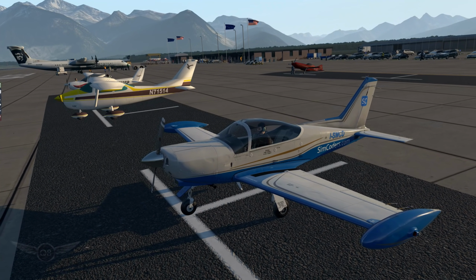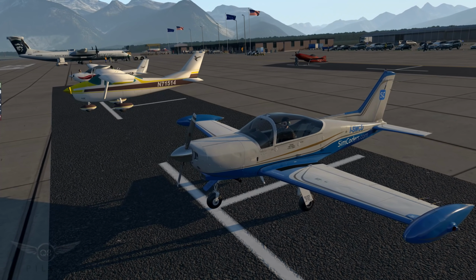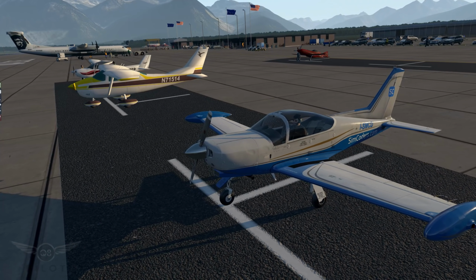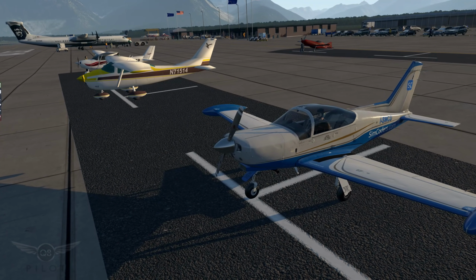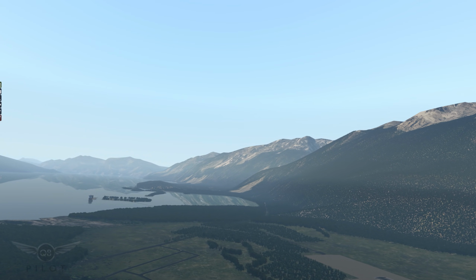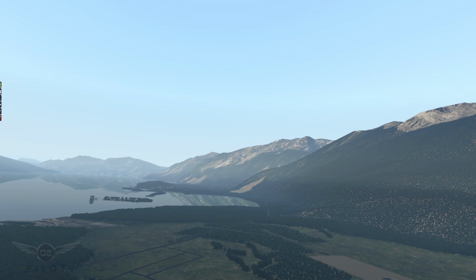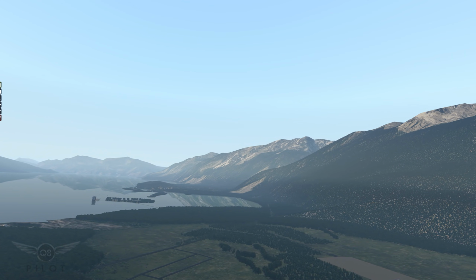My graphics card is the RTX 2080 Ti. I have 64 GB of RAM, and X-Plane is installed on an M.2 SSD hard drive. In terms of plugins used in this video, I am using SkyMaxx Pro version 4.9.2 and ActiveSky XP Beta.